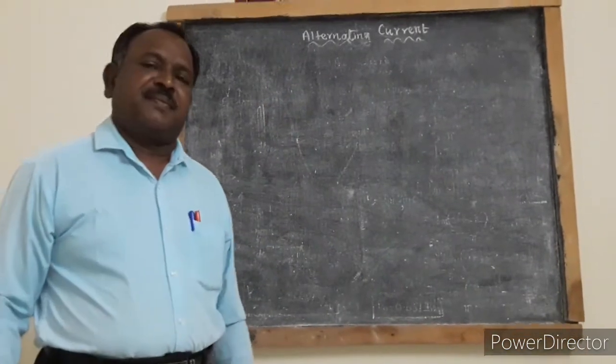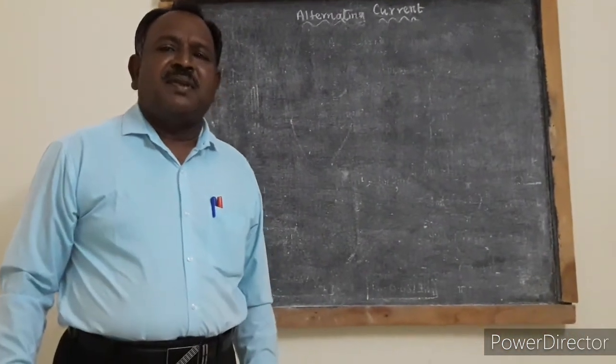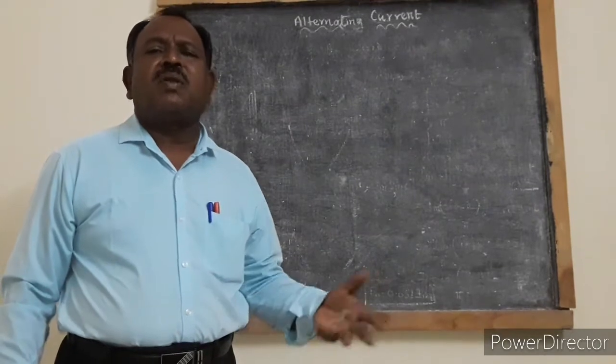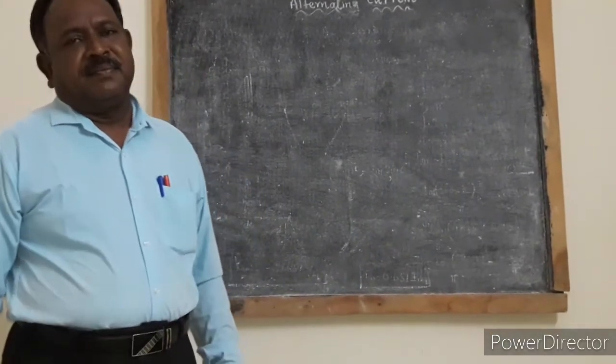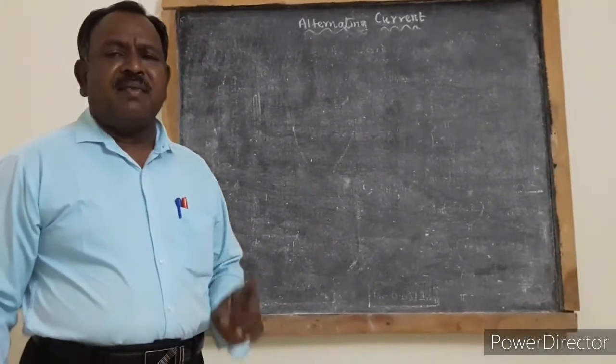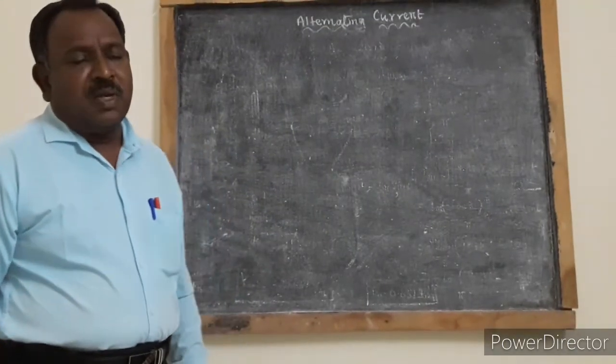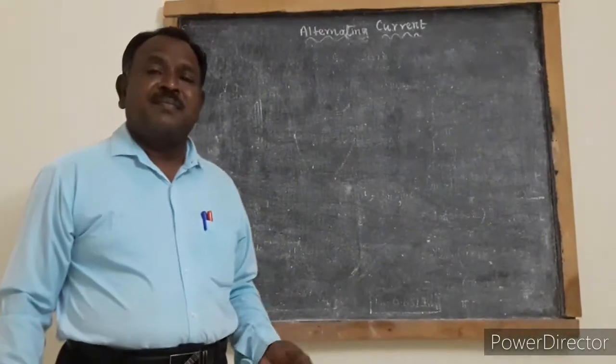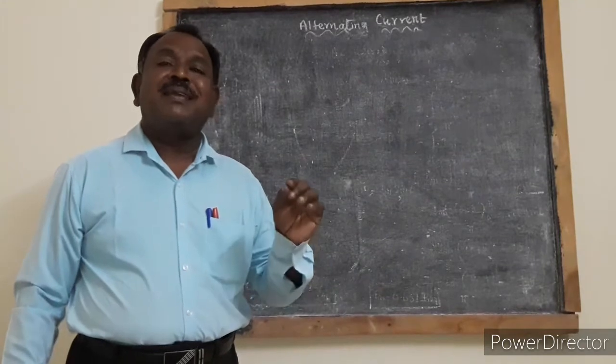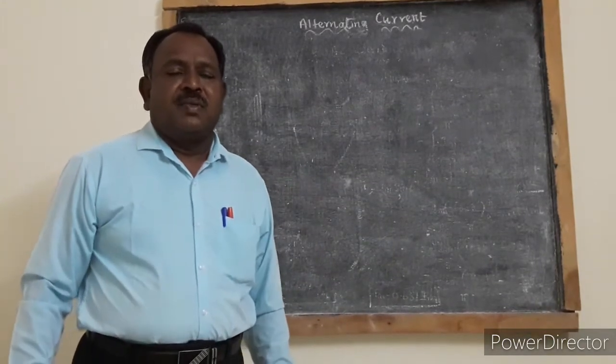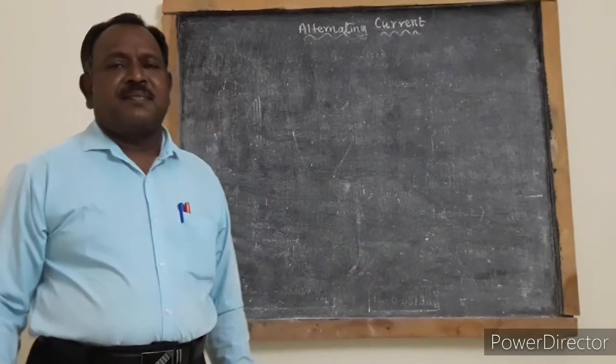Alternating current. First of all, let us see what is called alternating current. In current, we are having two types. One is direct current, another one is alternating current. So, what is called direct current?